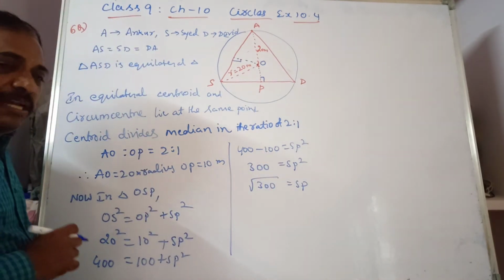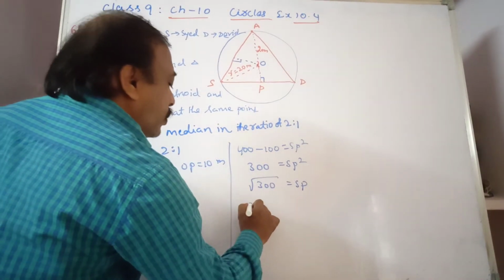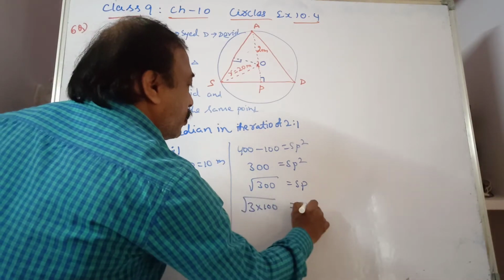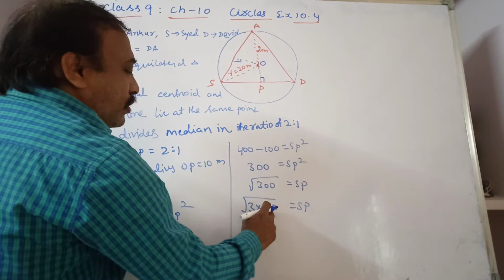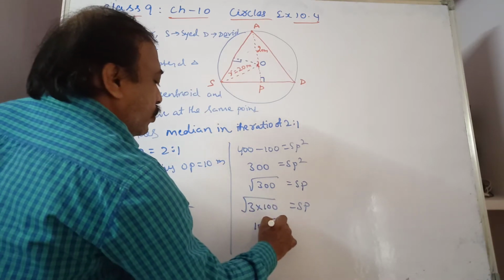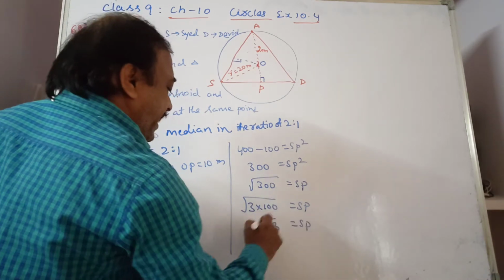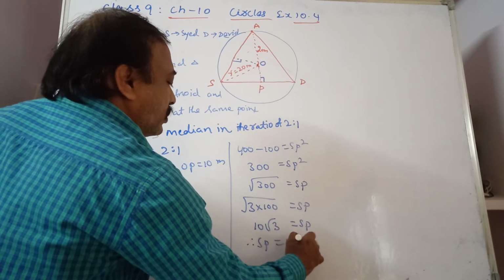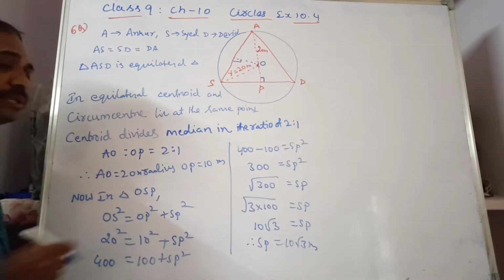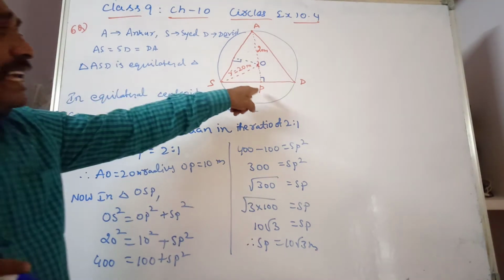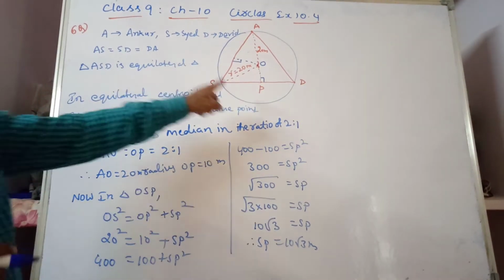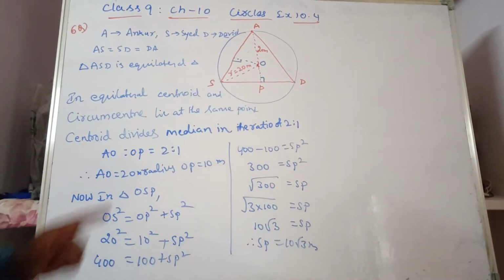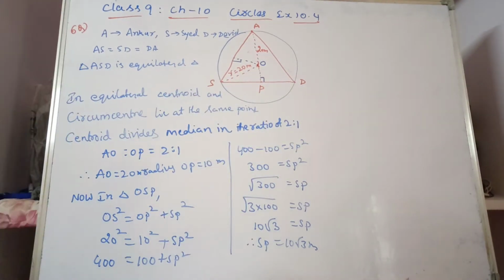Root of 300 can be written as root of 3 into 100, and the square root of 100 is 10, so SP equals 10 root 3. Therefore SP is 10 root 3 meters. If SP is 10 root 3 meters, as P is the midpoint, SD is equal to 2 times SP.